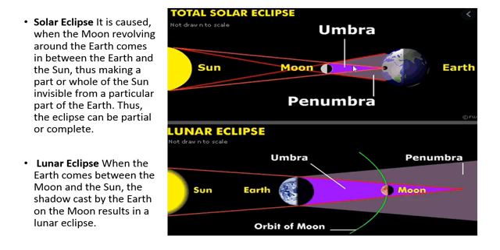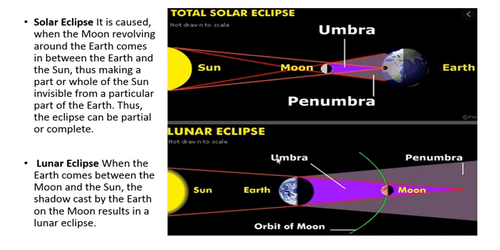Because the moon is coming in between sun and earth, the light is obstructed here. So it can be a partial or a complete solar eclipse. Then we come to lunar eclipse. Here we have to remember, in a solar eclipse, the moon comes in between sun and earth.